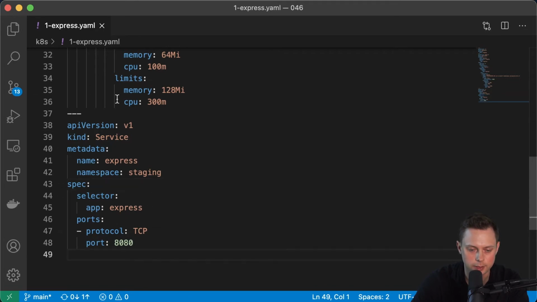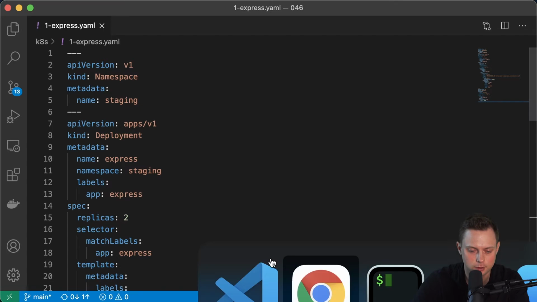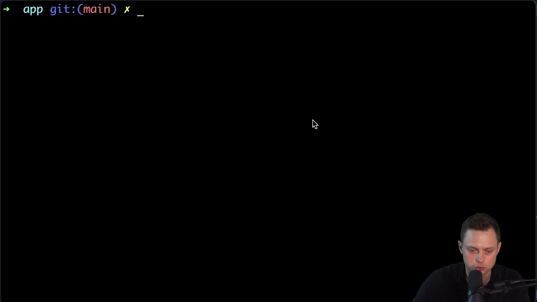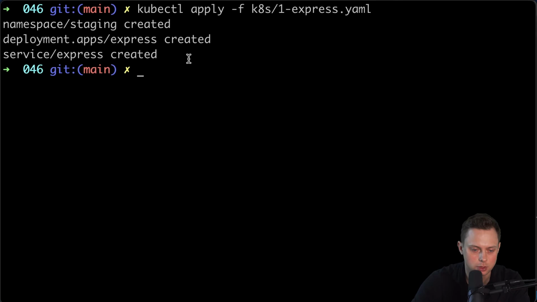All right, so let's go ahead and apply all those objects to Kubernetes. Right now I have just a vanilla Kubernetes cluster that I just created in AWS, which is the managed service called EKS. Let's change directory back, and then let's apply that file. You can use kubectl apply, specify -f and the file that we just created. All right, so those resources were created. Now let's just take a quick look at the pods in that namespace, in the staging namespace.